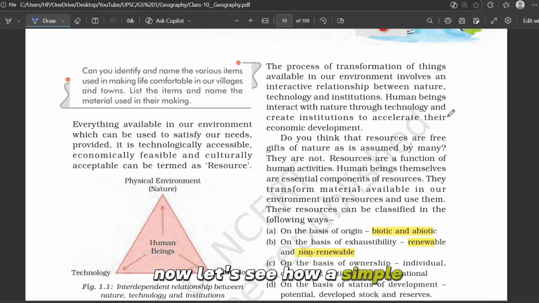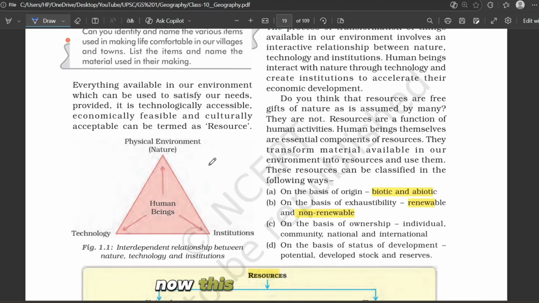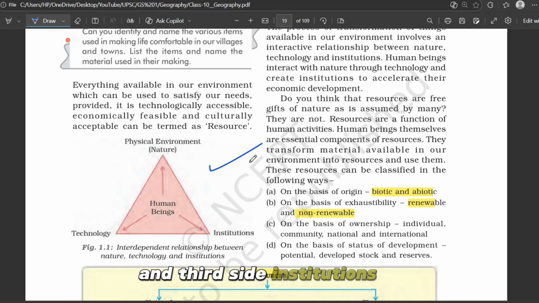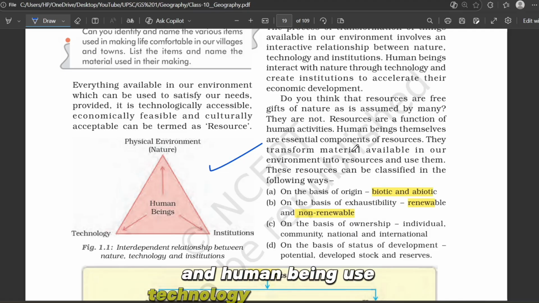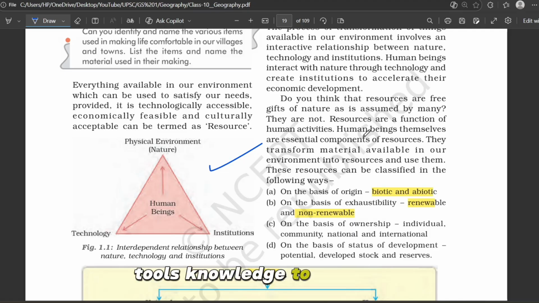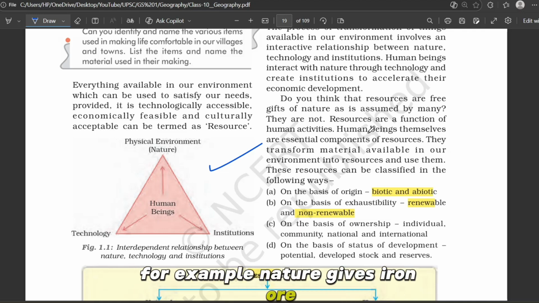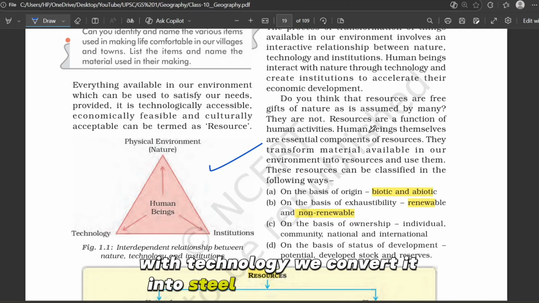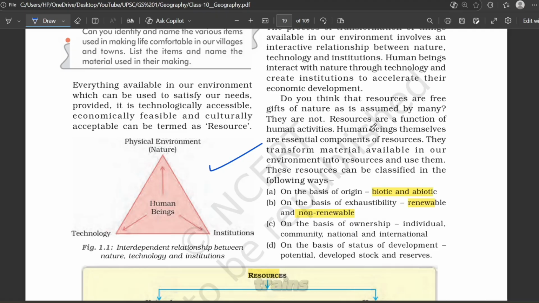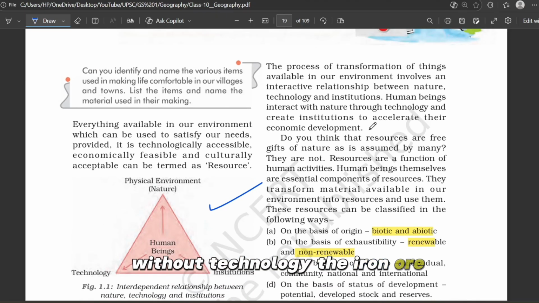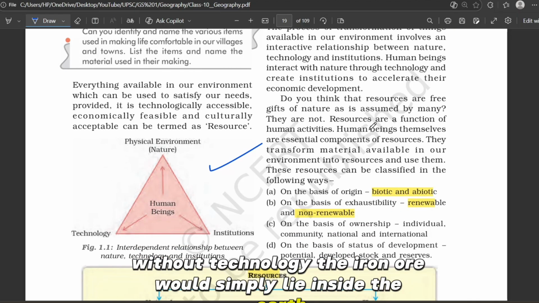Now let's see how a simple thing becomes a resource. Now this is a small triangle. On one side we have nature, on the second side we have technology, and on the third side institutions like government, rules and markets. Nature gives us material: land, water, minerals, forests. And human beings use technology, such as machines, tools, knowledge, to change this material into useful forms. For example, nature gives iron ore. With technology we convert it into steel and then into cars, bridges, trains. Without technology, the iron ore would simply lie inside the earth.